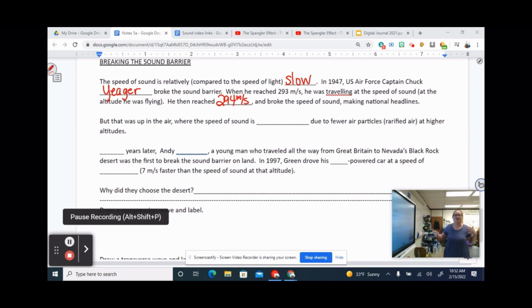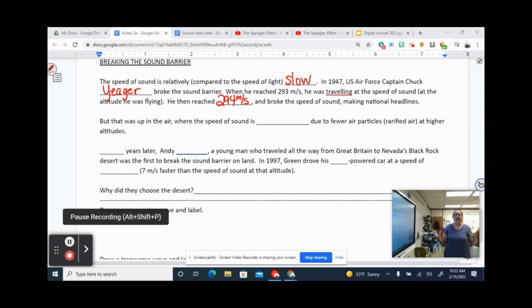When you break through that barrier, there's a big boom, and everything inside the cockpit gets very smooth because there are no more vibrations. But that's up in the air where the speed of sound is slower due to fewer air particles. Way up high in the atmosphere, where the air is rarefied, the speed of sound is slower, so it was easier to break.